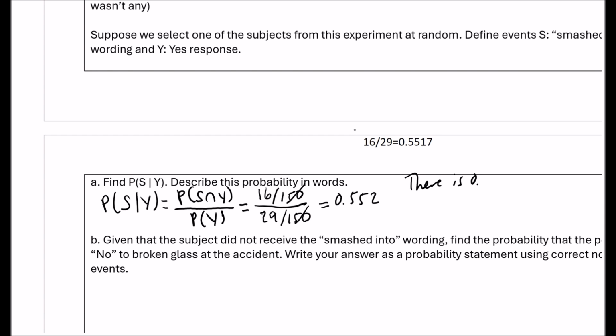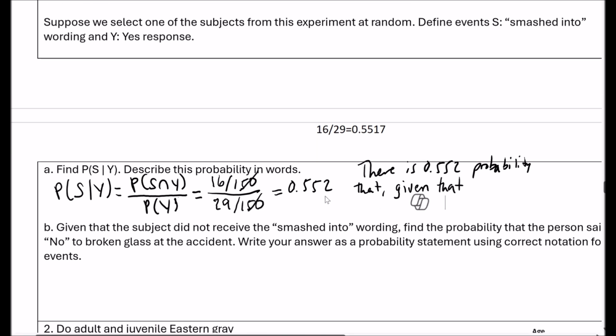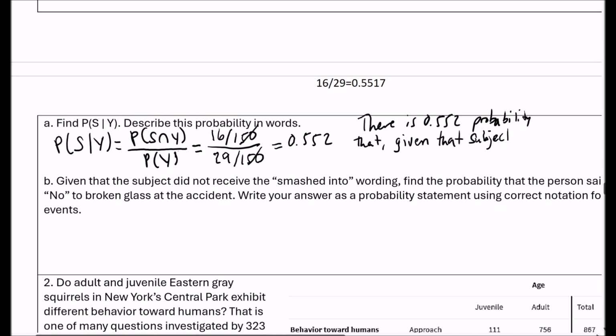All right, so describe it. There is a 0.552 probability that, given that the subject said there was glass, the subject heard the words smashed into.